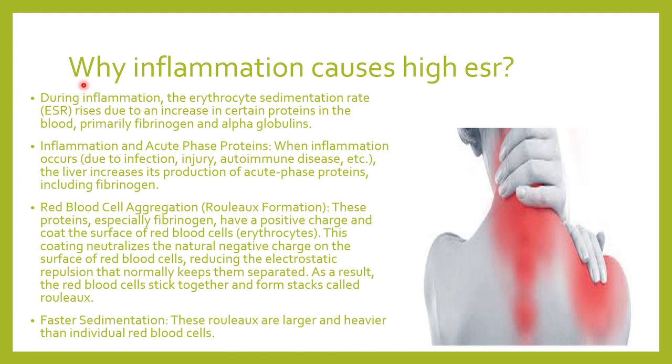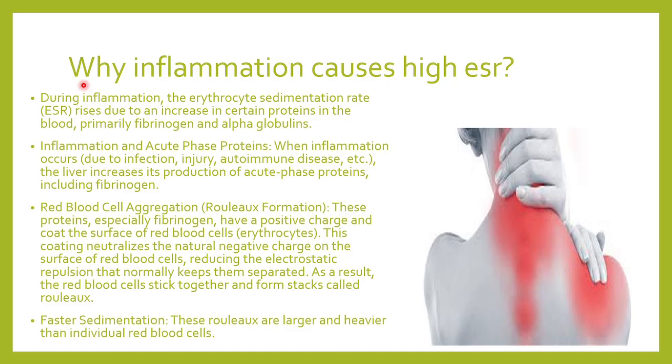So we have said that in inflammation, the ESR is very high. Basically, there is tissue breakdown and the ESR is very high. That is because of certain proteins which are produced in inflammation. Whenever there is an inflammation, because of an infection, or an injury, or an autoimmune episode, whatever, the body reacts by producing what?